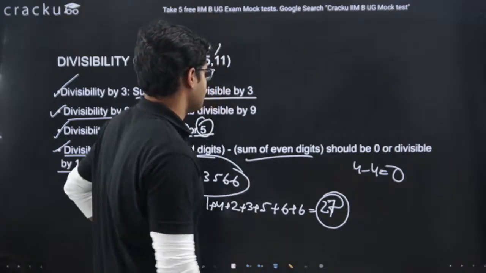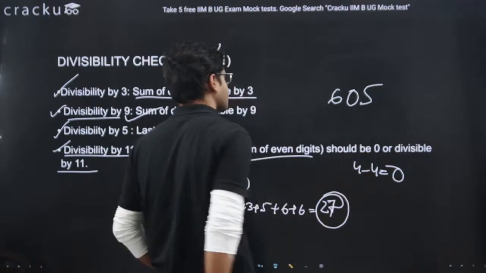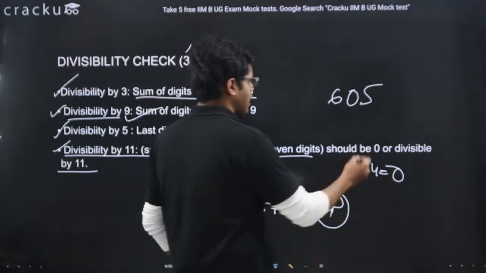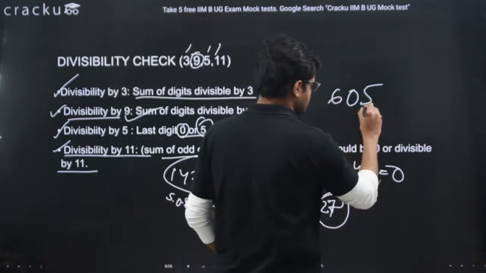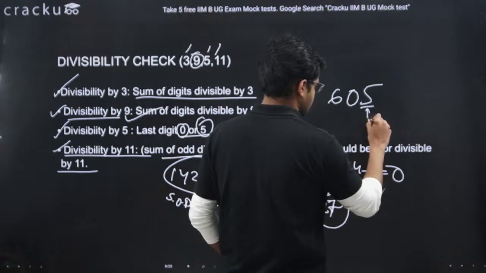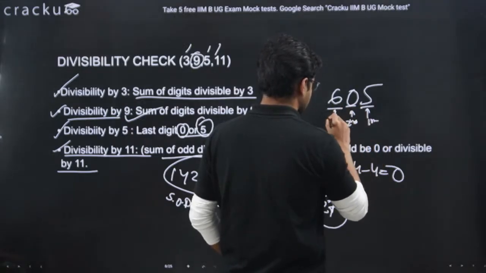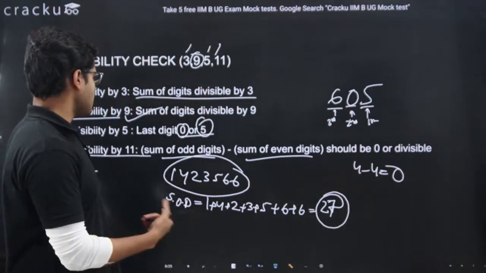Let's take this example, 605. If you see, guys, here we are having 3 digits. Again, counting from right to left, this will be the first digit, this will be the second digit, and this will be the third digit, right? Again, we'll follow the same process.